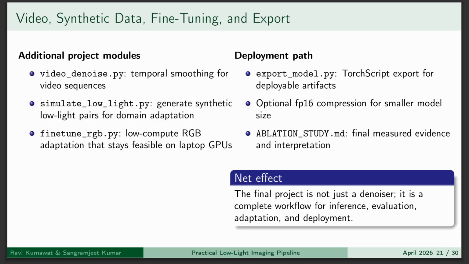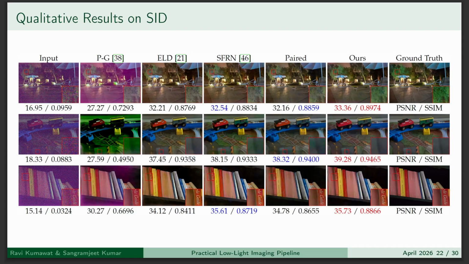Here are the advanced extensions which were added by us, such as video denoising, synthetic data generation, RGB fine-tuning, and model export. This completes the entire pipeline. Here are a few results which show significant PSNR improvement, better structural similarity, and clear visual improvement. Noise is reduced while details are preserved.